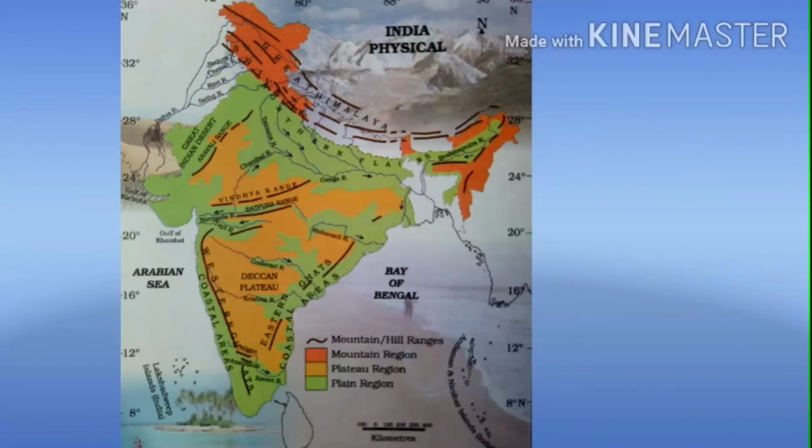Okay children, I will ask another question. What are the three main parallel mountain ranges found in the Himalayas? One is Himadri, Himachal and Shivaliks. Then the Great Indian Desert is also known as what? Thar Desert.